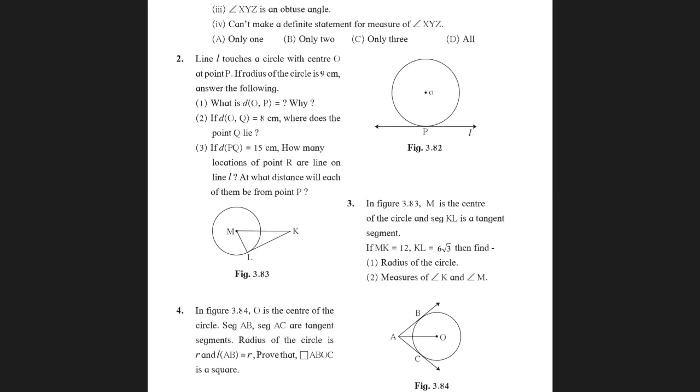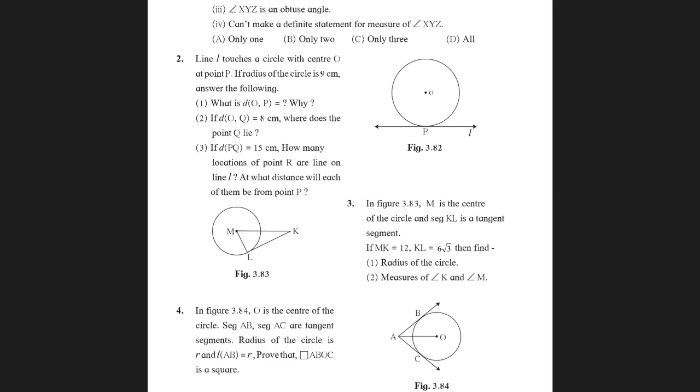Second question, if the distance of OQ is equal to 8 centimeters, where does the point Q lie? Now if the OQ distance is 8 centimeters, it is surely less than the radius. Therefore, the point Q will lie in the interior of the circle. So your answer will be: point Q lies in the interior of the circle.